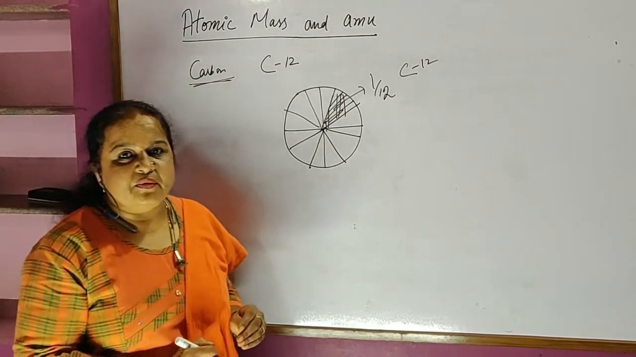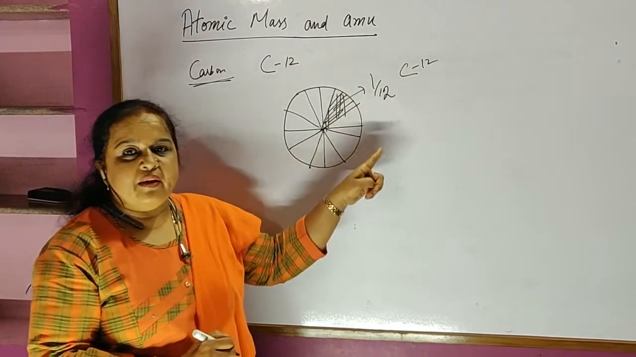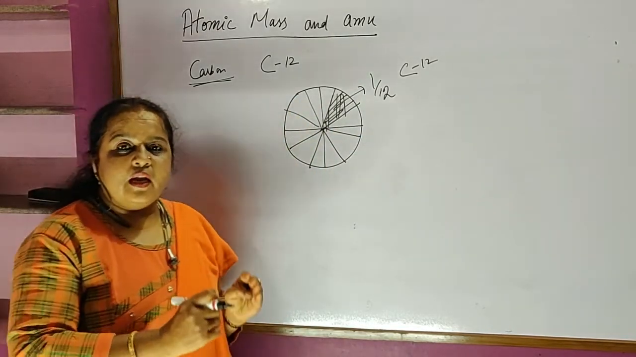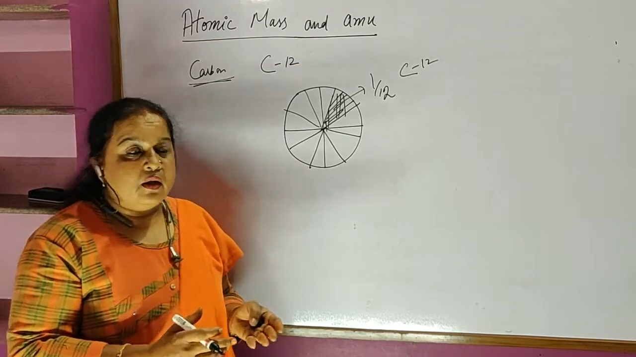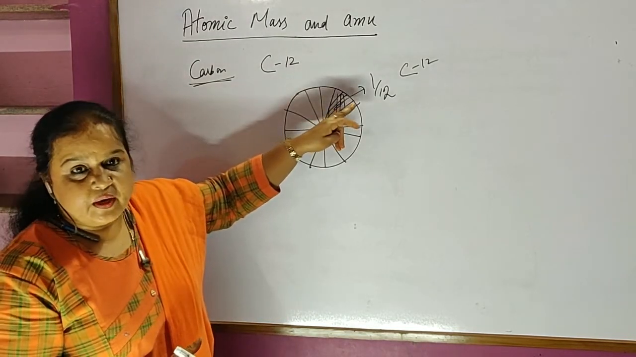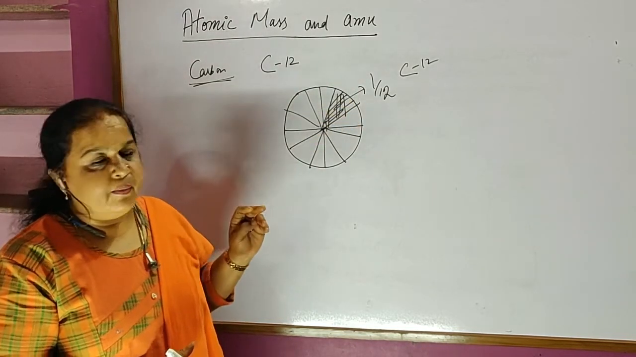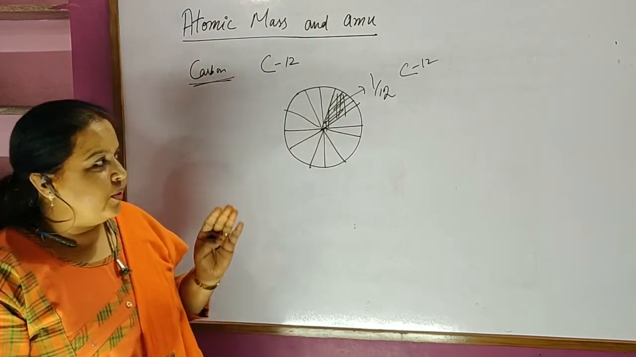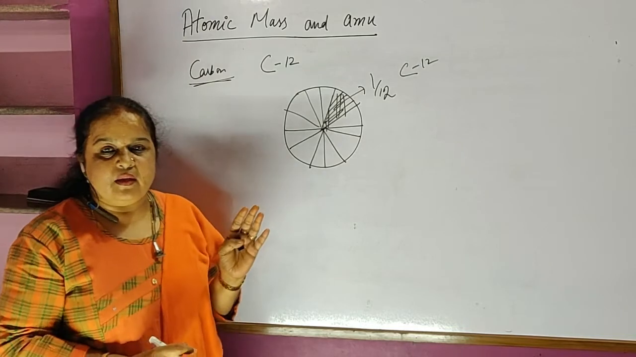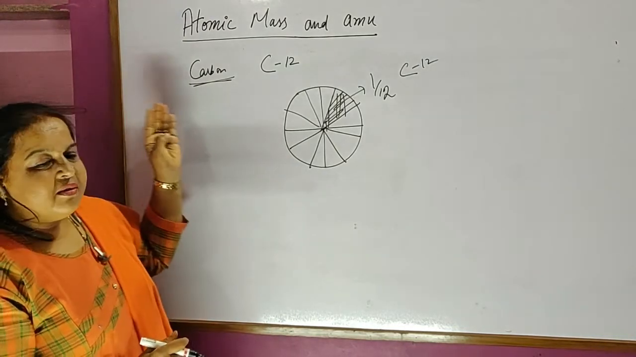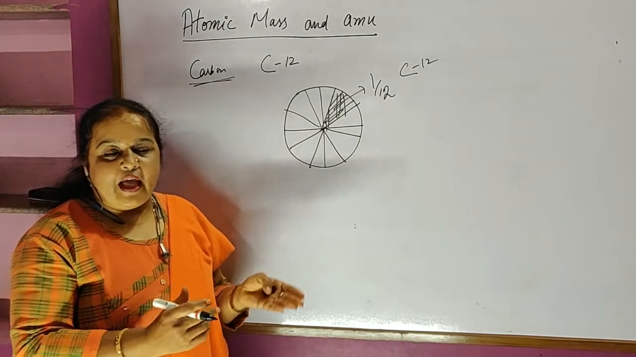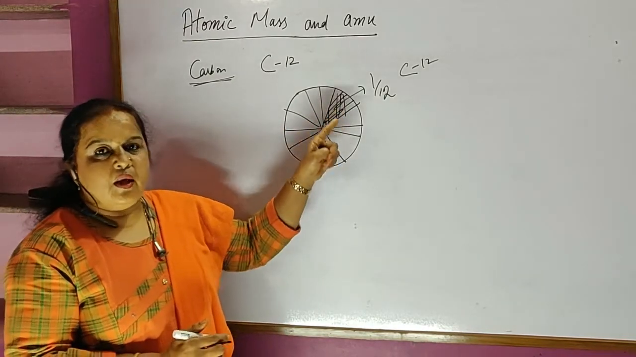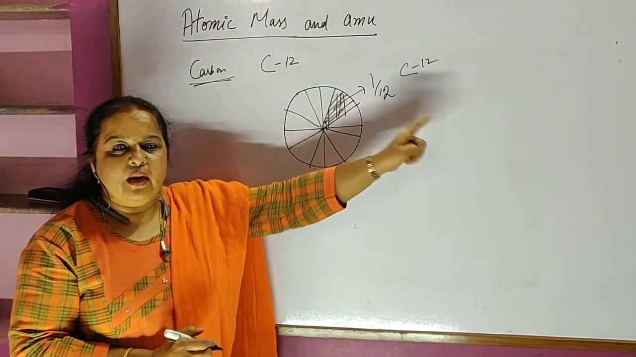Any atomic mass that we calculate is in comparison with the 1/12 part of carbon. How much heavier are the atoms of other elements compared to this particular 1/12 part of the carbon atom? That is called atomic mass. I hope you are understanding what atomic mass is. Atomic mass is a relative term. It is a calculation of mass in comparison with 1/12 the mass of the carbon-12 atom.